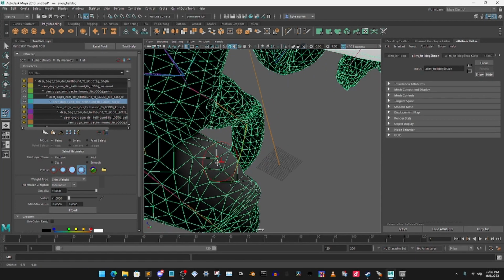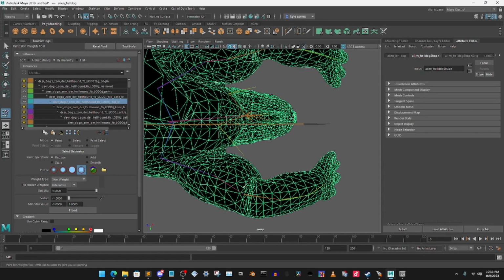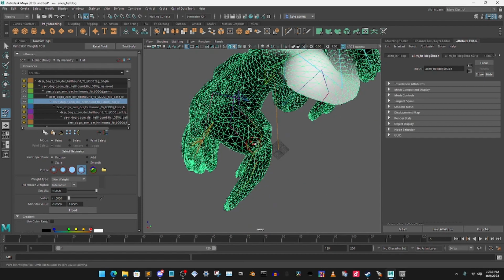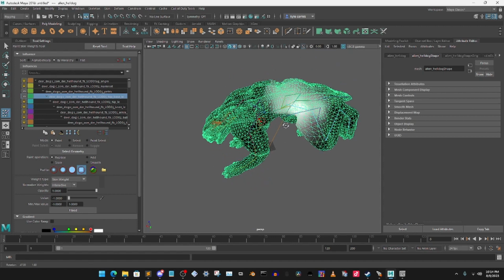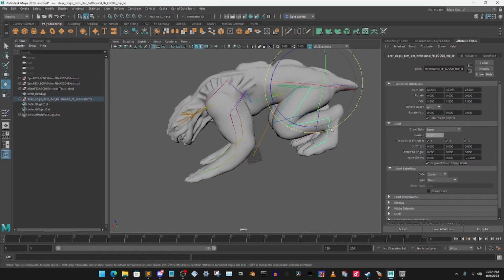So you can see this one's a big problem. So we're going to see how it goes down. It's not connected to the leg anymore. That is what we want. We do not want this leg connected to this leg, because when the zombie dog actually starts running at you, if these two legs, which is this one and this one, are connected together, when this leg moves up here, this leg is going to move up here, and this could be stretching the mesh. We don't want that. And I think we are done there, so we can go ahead and go back to pose, and then go back to outliner, rotate, and click onto the bone, and rotate.